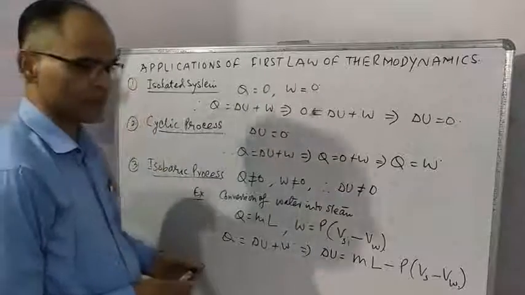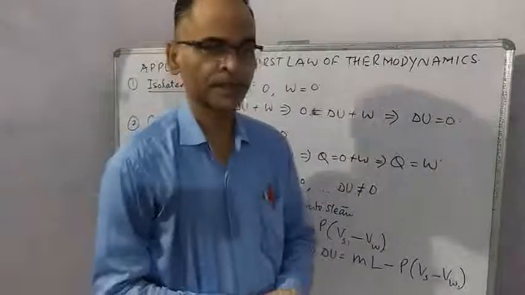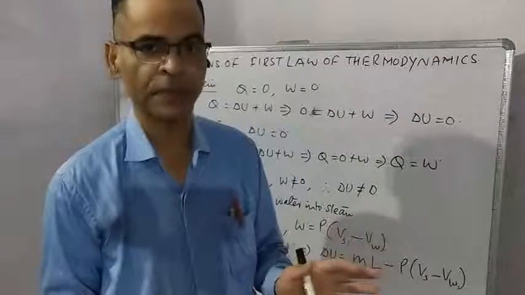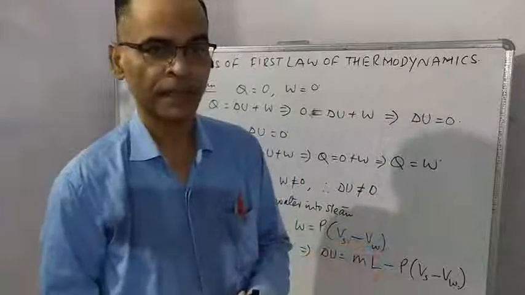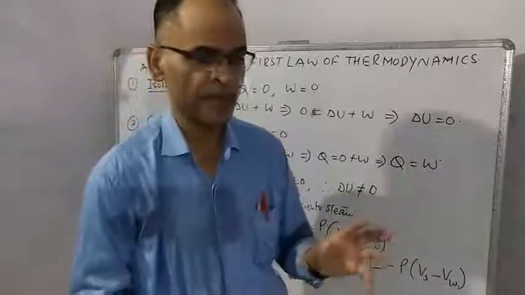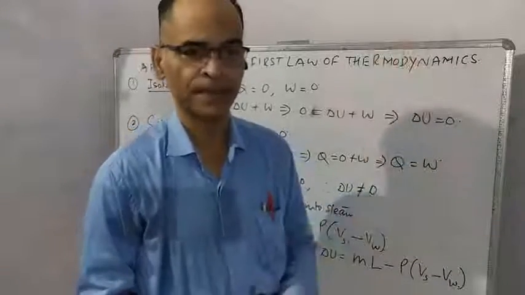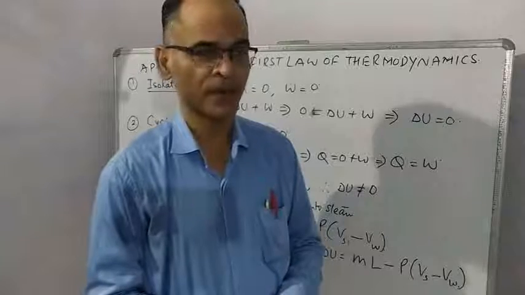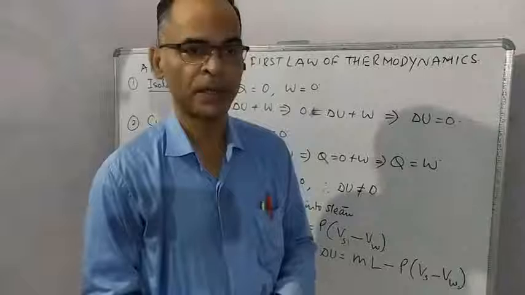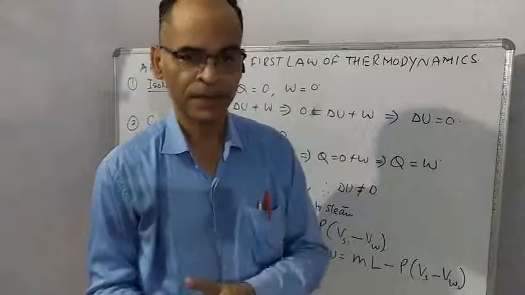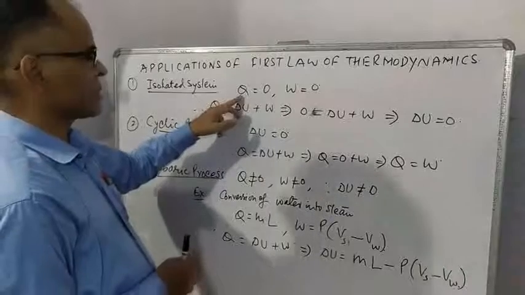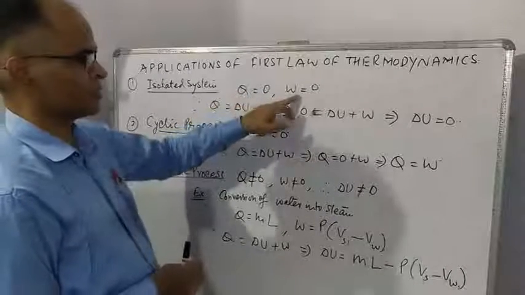isolated system. In the first video I told that if a system has no interaction, no relation with any other system, the system is called an isolated system. Very obviously, if a system has no relation with any other system, there is no possibility of transfer of heat between the two systems and no possibility of work done by one system on the other system. So heat supplied is equal to 0, work done is equal to 0.